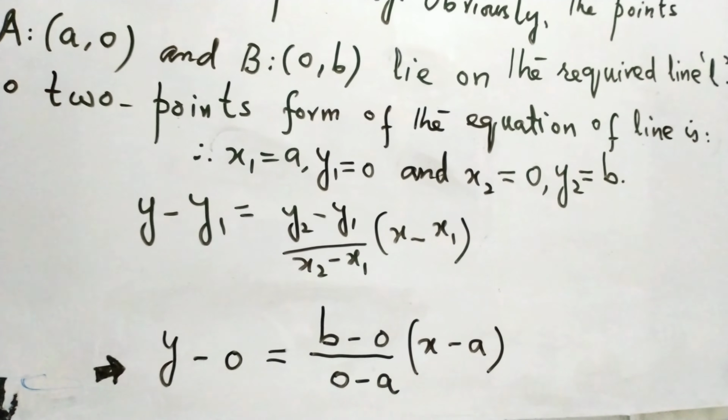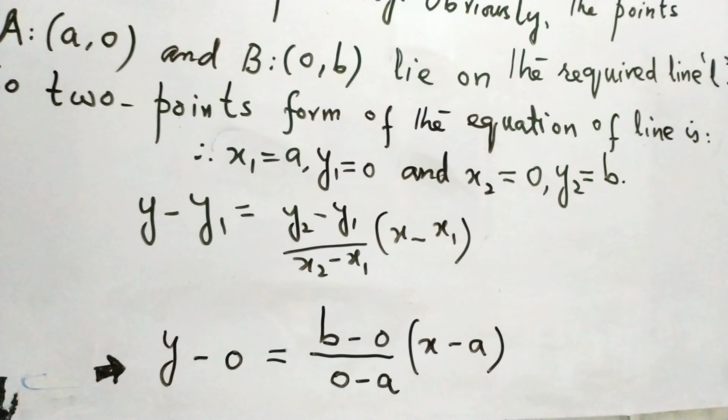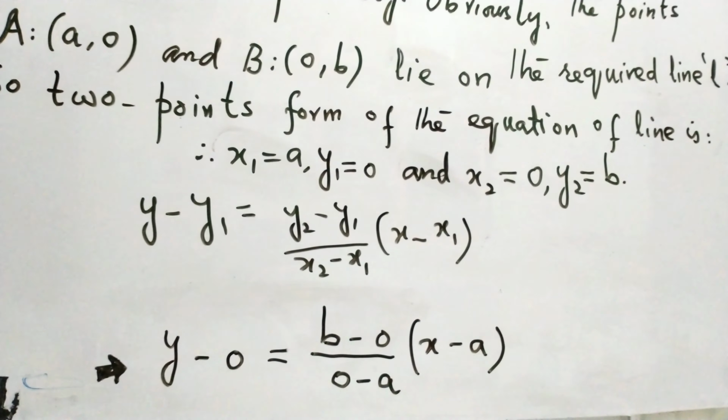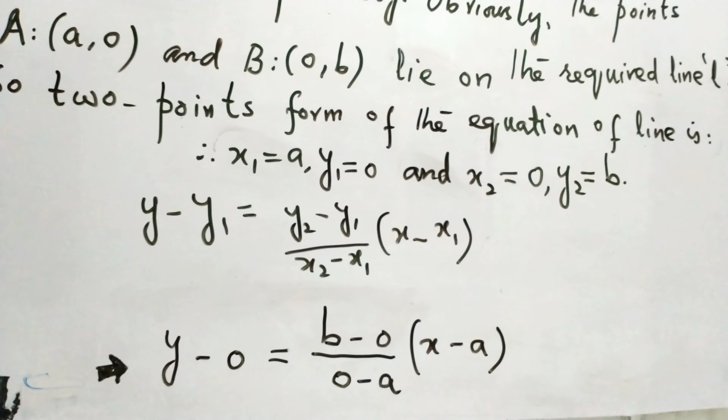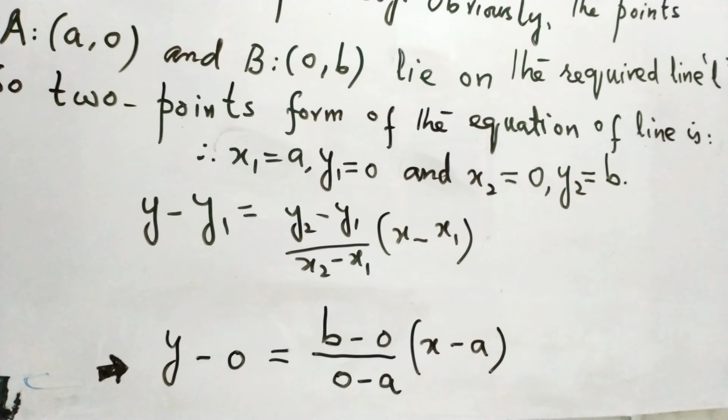Y minus y1, that is y minus 0, is equal to y2 minus y1, that is b minus 0, divided by x2 minus x1, that is 0 minus a, times the bracket x minus a, the value of x1.